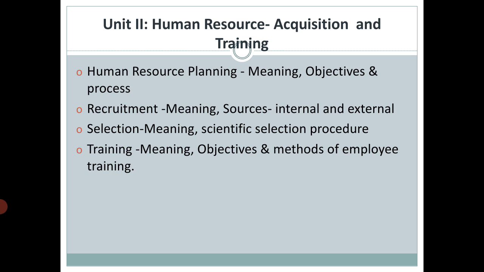If your production activity is not completed, your goals, from profit earning to many more objectives which you have laid down for your organization, will not be accomplished, right? So acquisition means just getting: how you can get the human resources which you need for your organization.